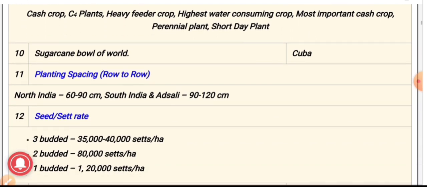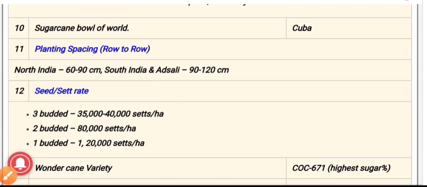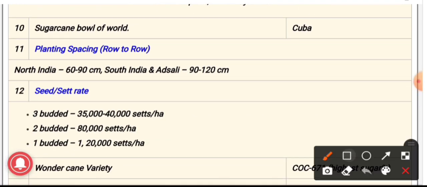Next question, question number 10, sugarcane bowl of the world, and the answer is Cuba. Cuba is considered as the sugarcane bowl of the world. 11th question, planting spacing. In North India, it is 60 to 90 centimeter. In South India, and where Adsali planting is practiced, the planting spacing is 90 to 120 centimeter.